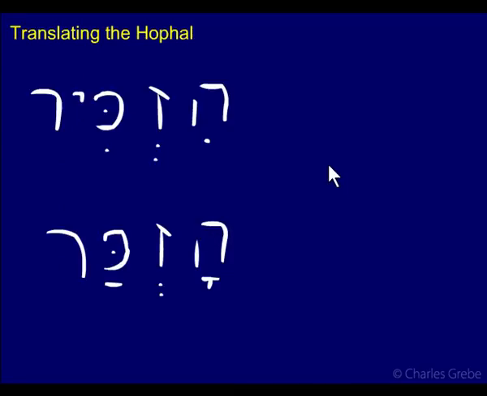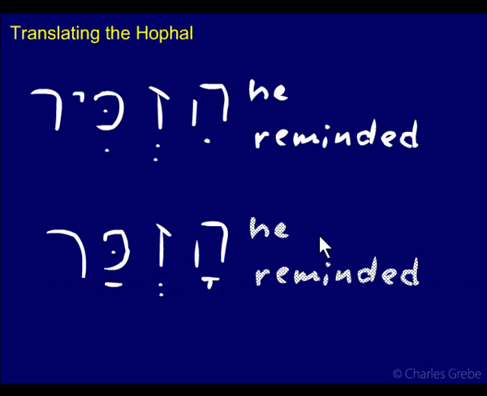So I'll give two examples here. We have hizkir. This comes from zakhar, meaning to remember. So hizkir is causative, and means he reminded, or he caused someone else to remember. He reminded them. And then the passive, the Hophal, hizkir becomes hozkar. That is simply he was reminded. Just put it in the passive.